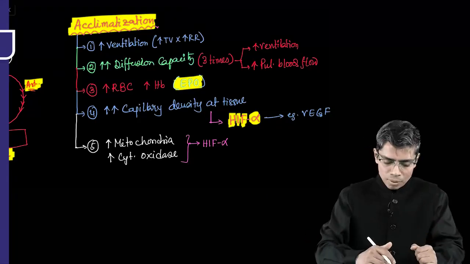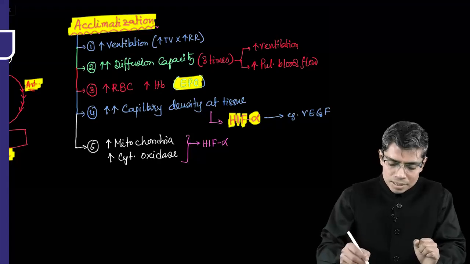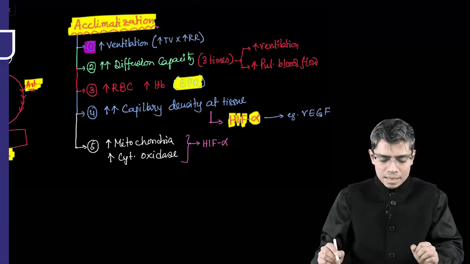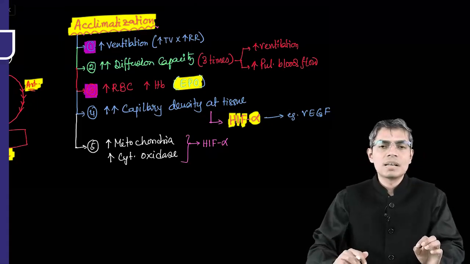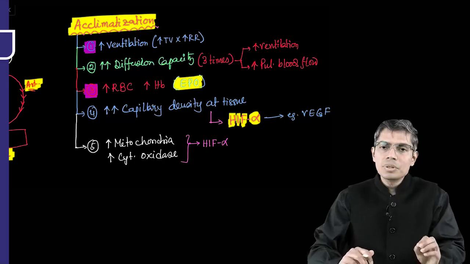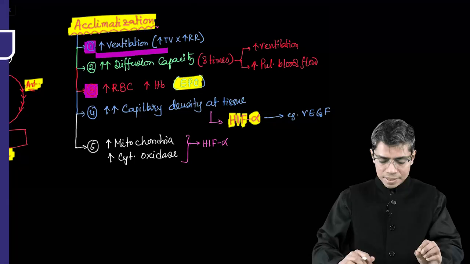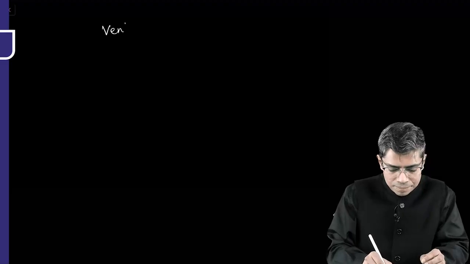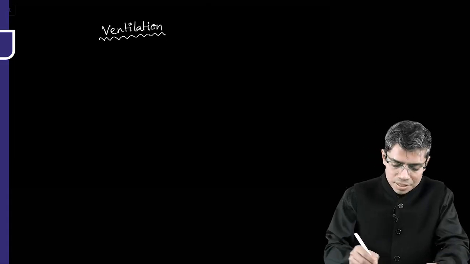But before that, among all these different changes happening in acclimatization, we have to understand a little bit more about number one, that is the increase in ventilation, as well as the increase in RBC and hemoglobin. So these two things we have to understand a little bit more, right? How is ventilation going to change at the level of high altitude? There is a sequence that we have to understand. So ventilation increases at the level of high altitude. How it is increasing, that we are going to discuss.